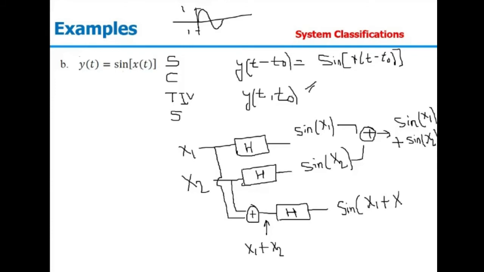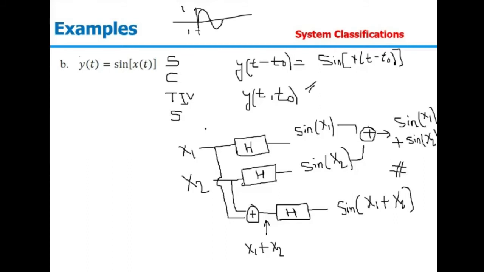This is sine of a plus b, and when you open it, you will see that both are not equal. So the given system is not a linear system. You can even simply say this because all the trigonometric functions, sine, cosine, tan, cot, sec, are not linear functions. Since it does not fulfil our additive property, the given system is non-linear.